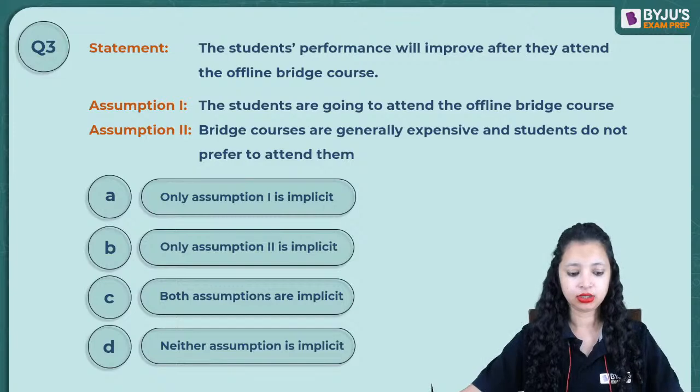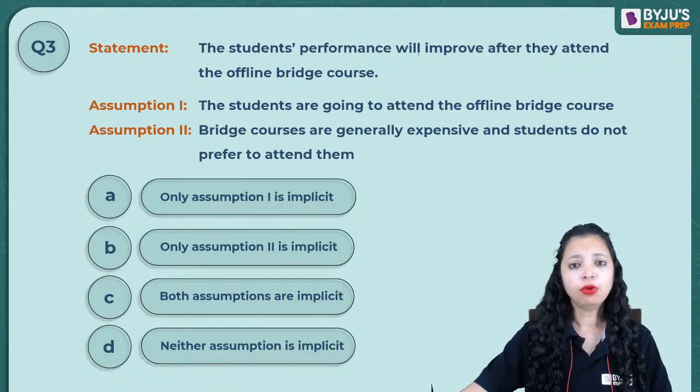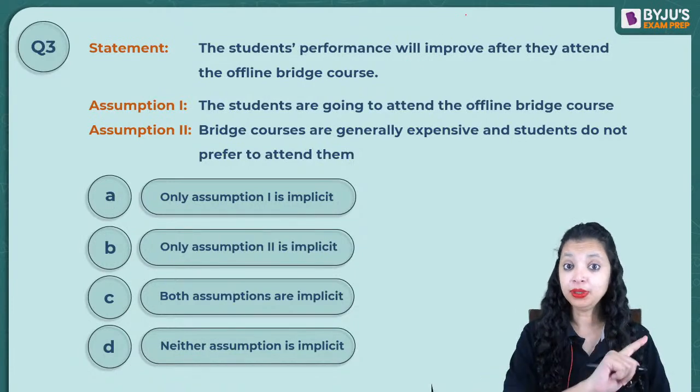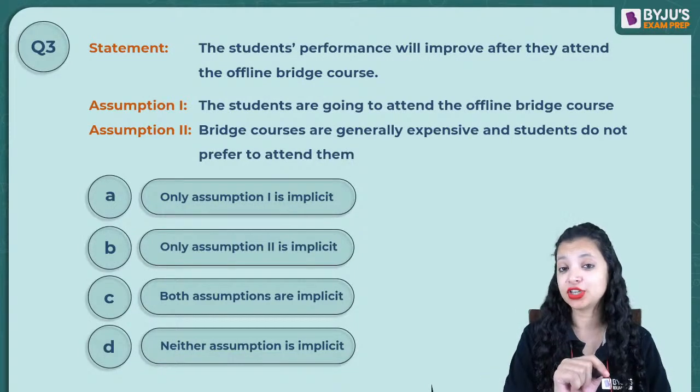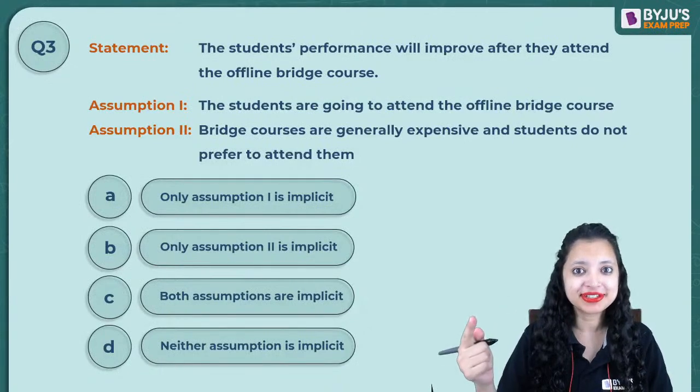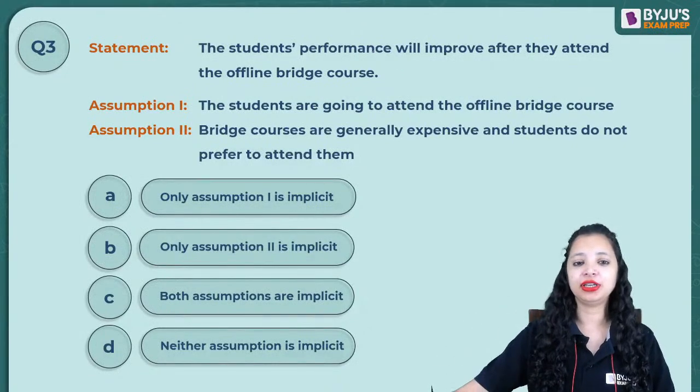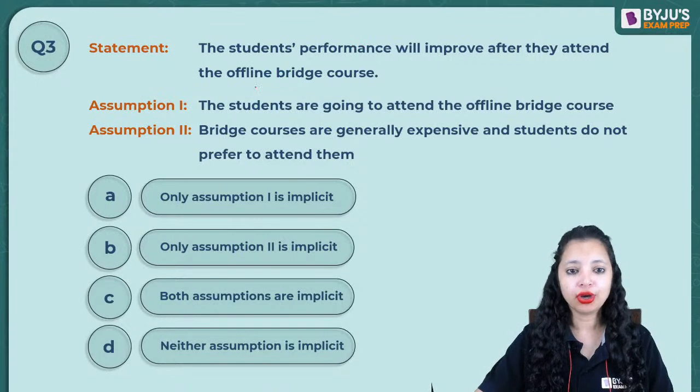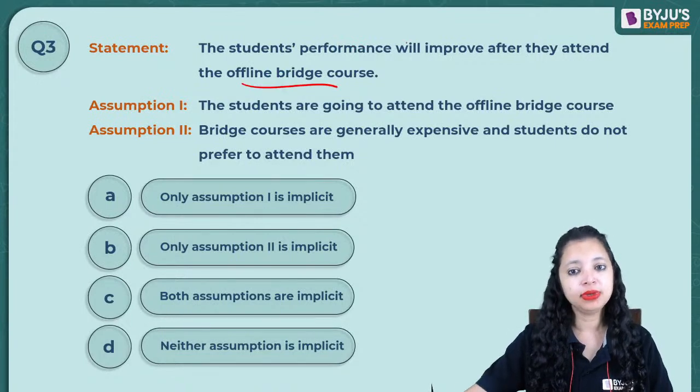All right. Okay, let me explain this to you. So it's more like a suggestion, right? And you remember the first example that I had given you about a suggestion? Read this book if you wish to clear CUET. Now the suggestion here is that if you join this offline bridge course, your performance will go up.